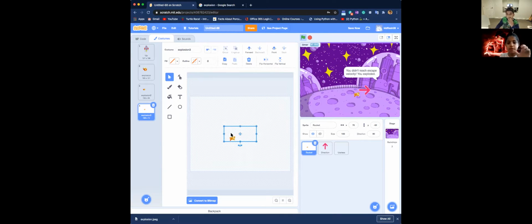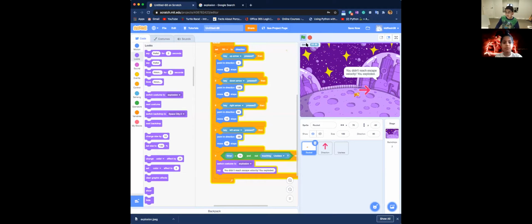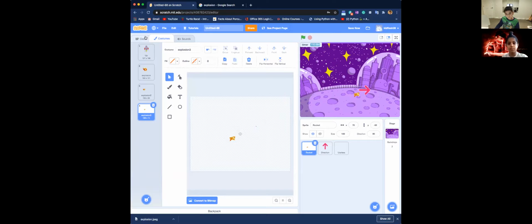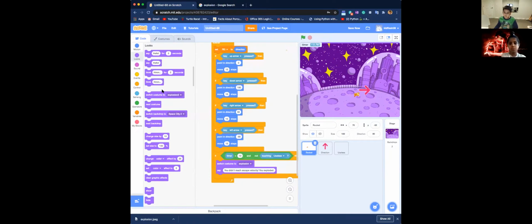They make different costumes, for example 5 costumes of their hand moving back and forth, and then play all those costumes together. It looks like their hand is actually moving, but it's just many costumes played together.